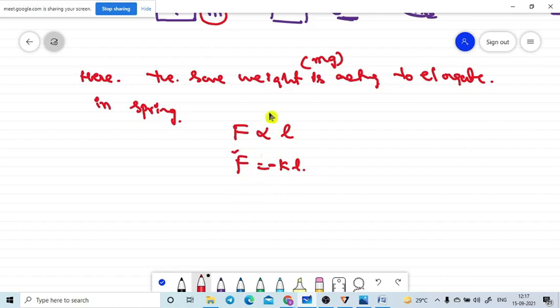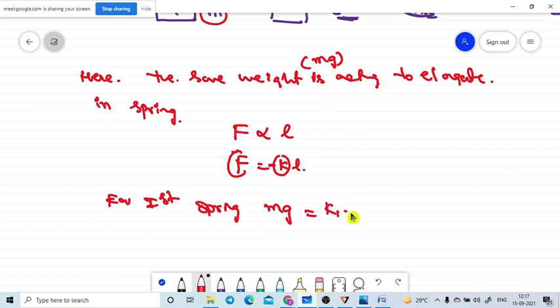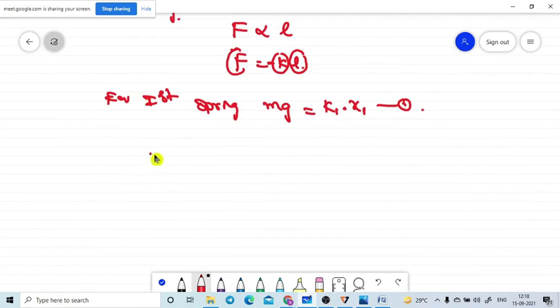Then for the first spring, how much force is acting? We are attaching only one force. So mg is equal to K1, the spring constant of the first spring, into the elongation. How much elongation did we get in the first spring? x1. So let me take this as equation number 1. Keep it like that. Now, let me take the second spring also.